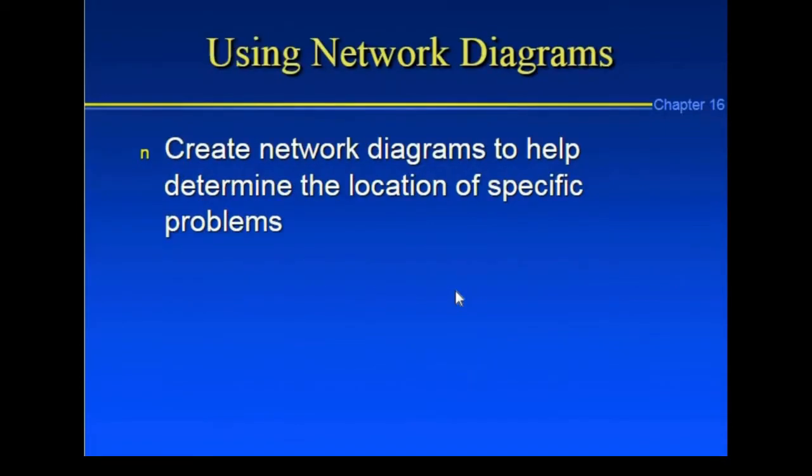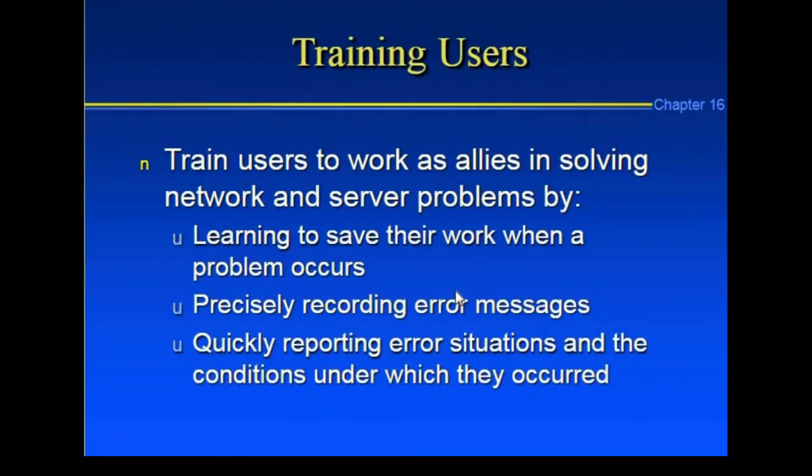These strategies help you create a network diagram to help locate specific problems in your organization. Train users to work as allies to solve network problems and resolve them. Learn to save work when the problems occur.